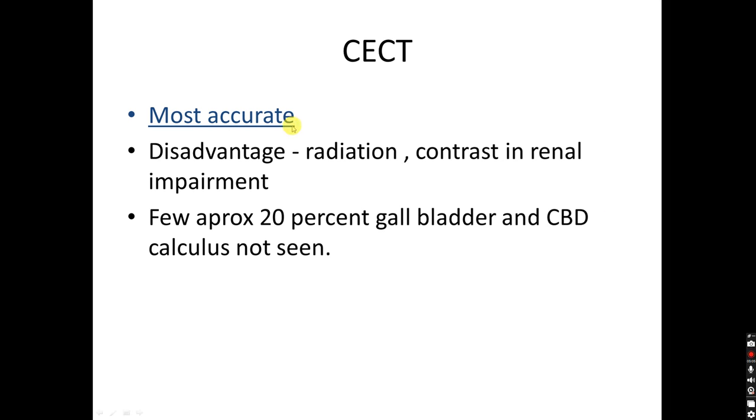Contrast CT is the most accurate, but the disadvantages are radiation and contrast in renally impaired patients, because it contains a high load of contrast and it can lead to an increase in renal impairment. One drawback: approximately 20% of gallbladder and CBD calculi are not seen on CT because they don't contain calcium. But for ureteric colic, ureteric calculus, and renal calculi, there is no problem with CT.